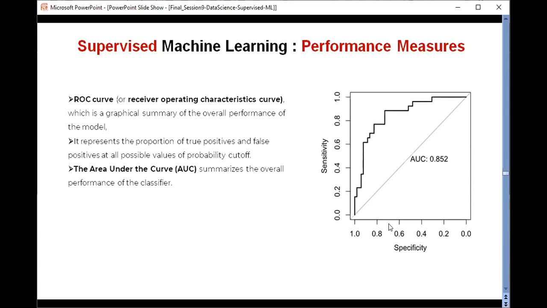These threshold values mean that when you get a prediction, you get a probability value, varying from 0 to 1. So this represents the relation between sensitivity as well as specificity at all the threshold values. This is also known as AUC. In many publications you will find this term AUC. AUC means area under the ROC curve.